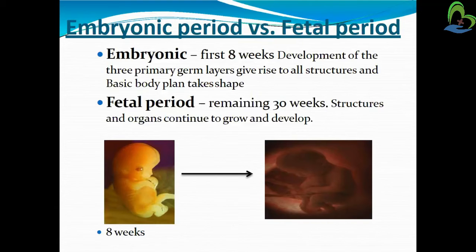In that period, for the remaining 30 weeks, structures and organs continue growing and developing. So after 8 weeks until 30 weeks, meaning until term of the pregnancy, the structures and organs continue growing in the mother's womb. That is the fetal period. So, is it clear, the embryonic period and the fetal period?